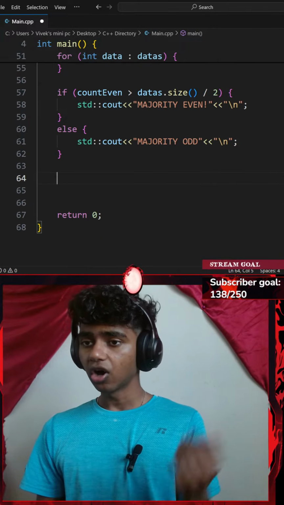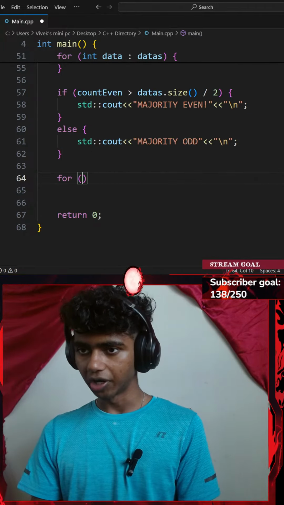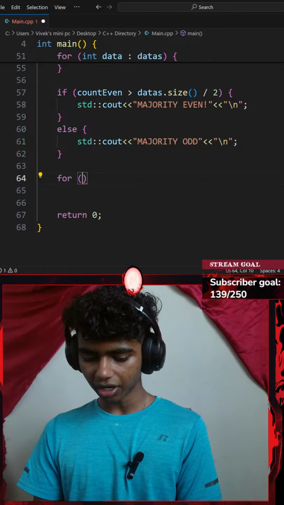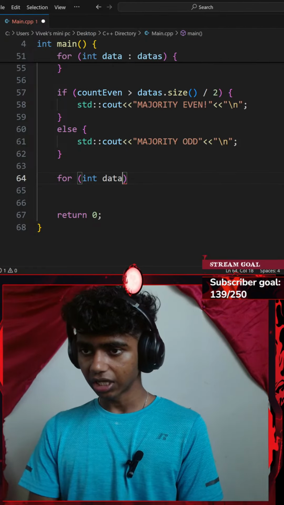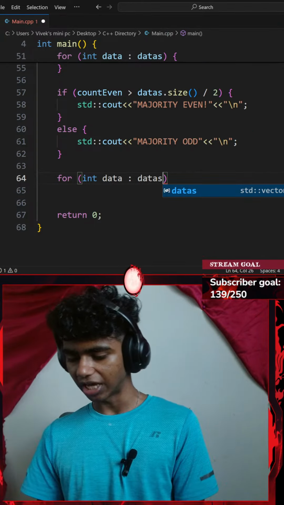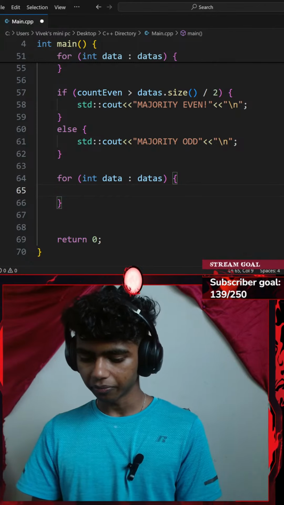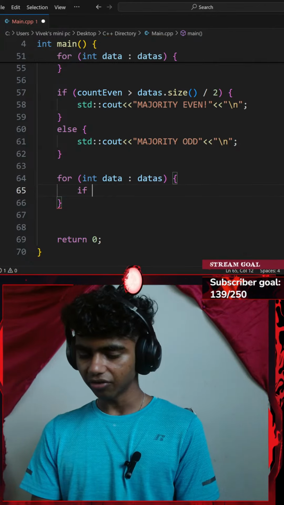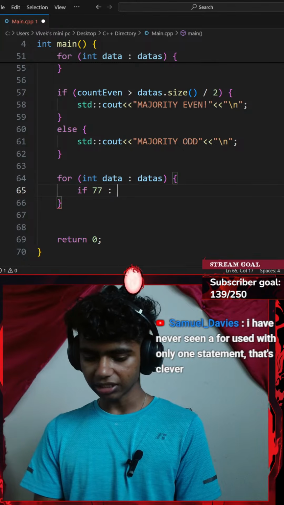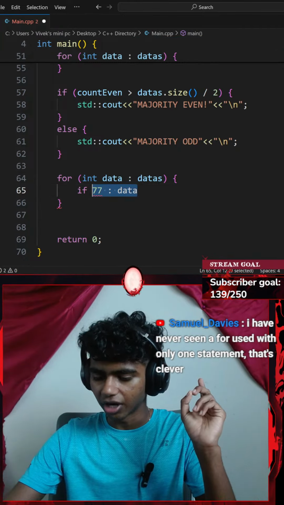So I could go with another if statement. Let's go with, honestly, instead of going with an if statement, I might go with a for loop. So I'll go with for a pair of parentheses. Let's say for every integer of data in my collection of datas, or in my vector of datas. Okay, I'm going to be checking something. Let's say if 77 in data. Wait, is this how we use in, or is there a separate logical operator for in?